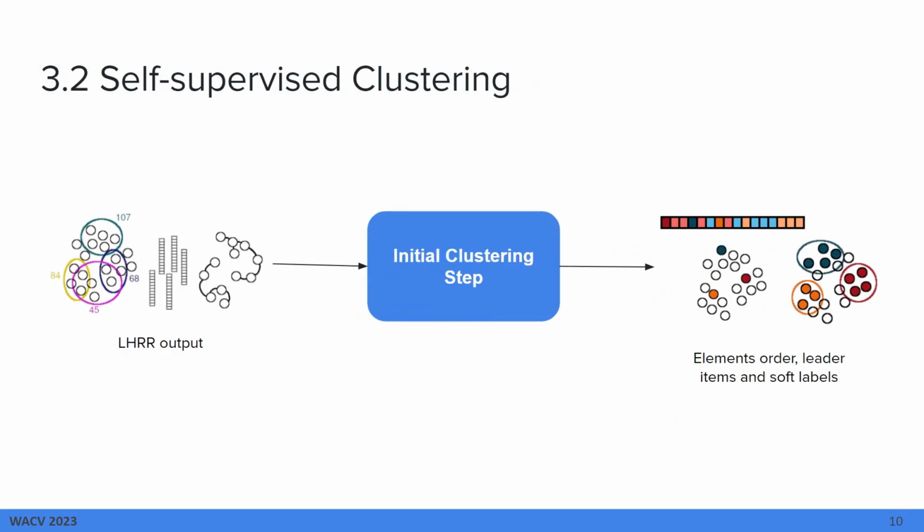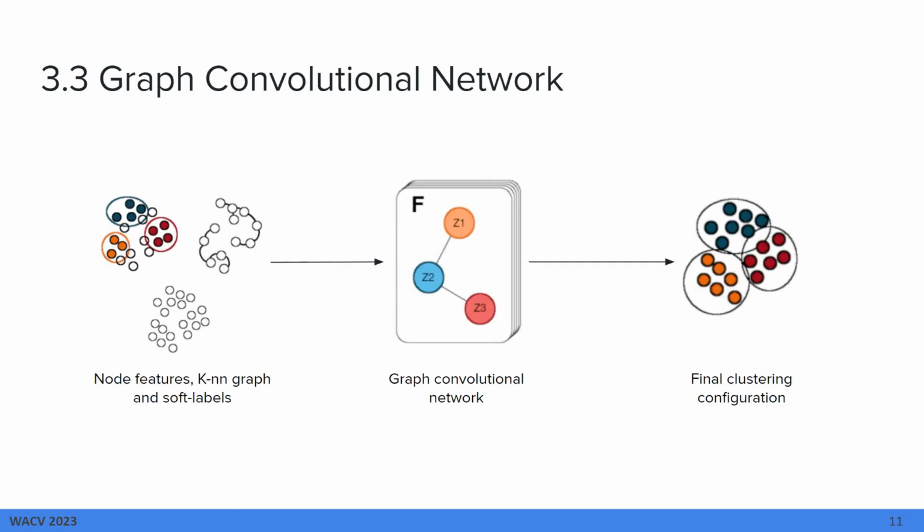In a second step, we get this output from the manifold learning method and perform an initial clustering step. During this initial clustering step, we get an order of the elements based on the weights of the hyperedges, leader items that will direct all the agglomerations, and we create a set of soft labels, which are slices of the dataset, reliable soft labels.